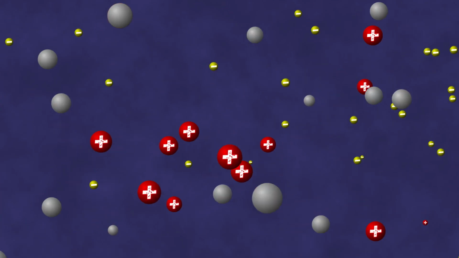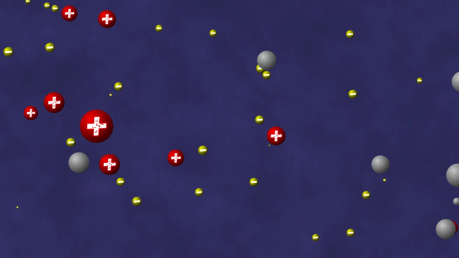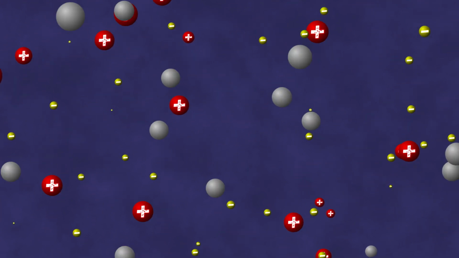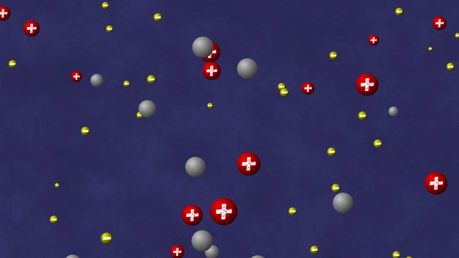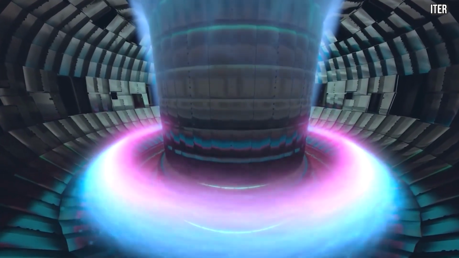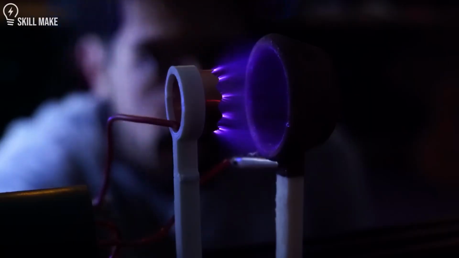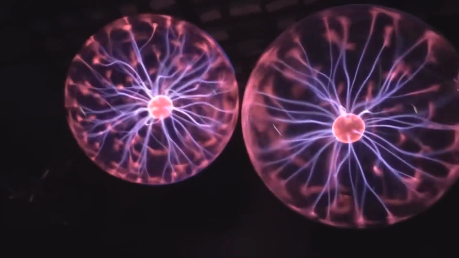On the other hand, a certain amount of ionized particles is always present in any gas, even in ordinary air. The distinction between plasma and a partially ionized gas is therefore somewhat blurred. Physicists have established specific criteria to define plasma. For example, in plasma, the energy of electrical interactions between particles, essentially the potential energy described by Coulomb's law, must be at least comparable to or greater than their kinetic energy.